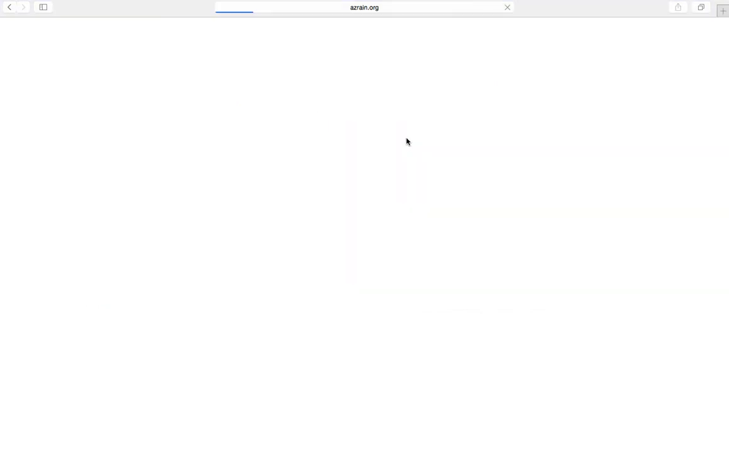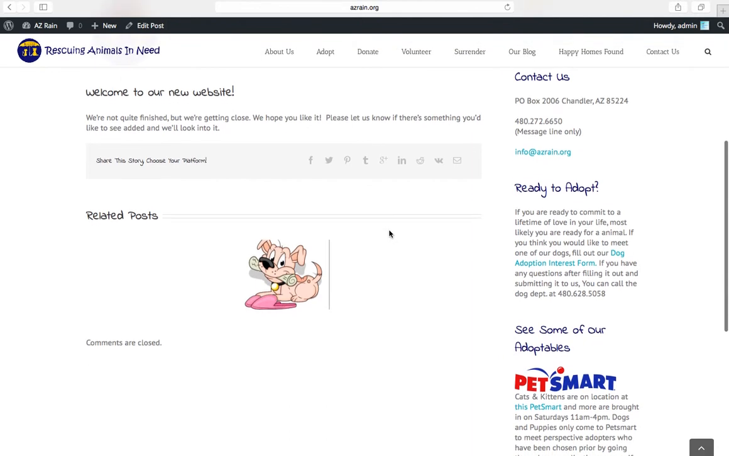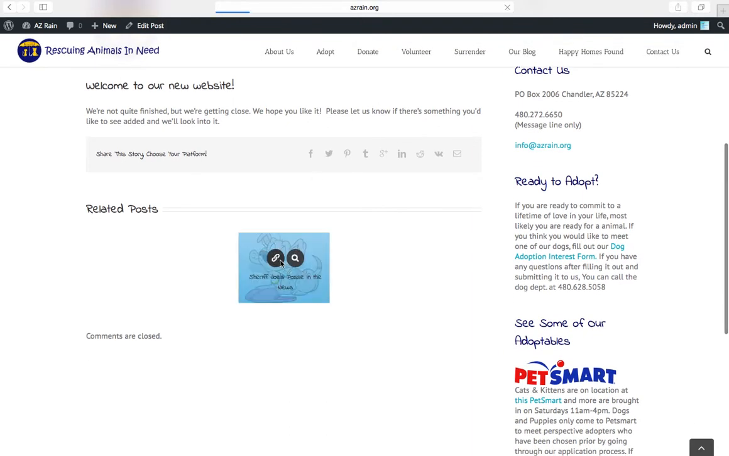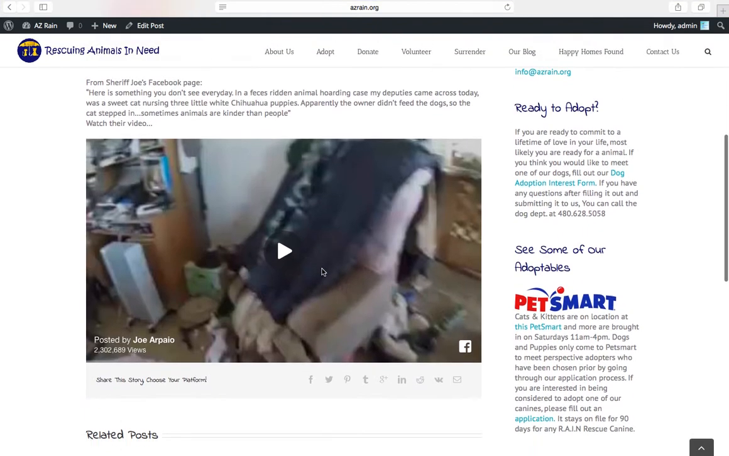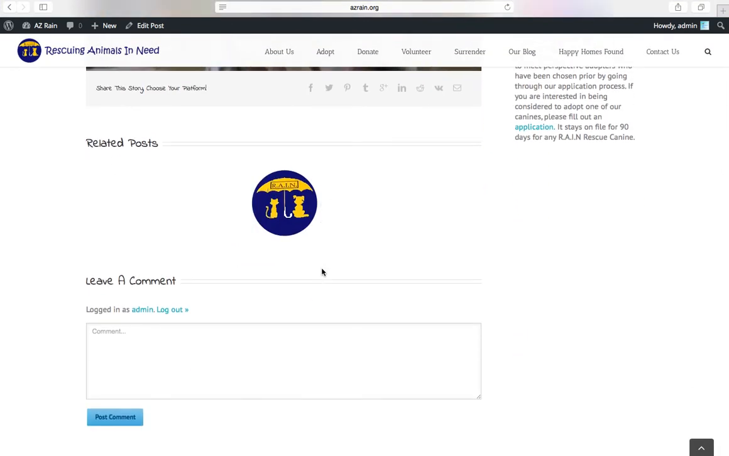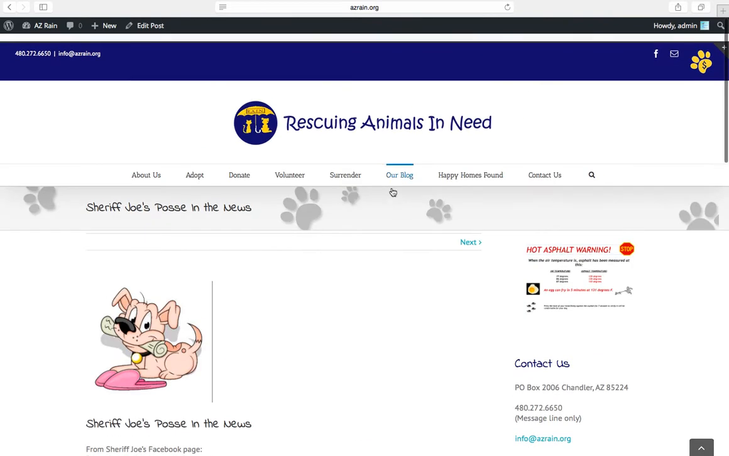Here's their blog with postings, which you can share. You can go to related ones based on category. You can set up categories for your posts. People can leave a comment. They have to be approved before they're visible. People can share your post.